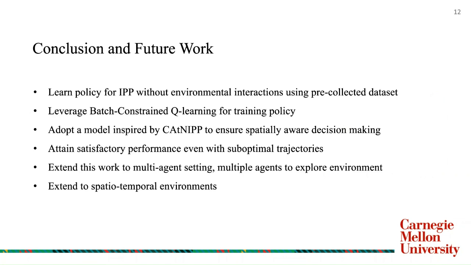In conclusion, we propose a method to learn a policy for informative path planning without environmental interactions. We use offline reinforcement learning, specifically batch constrained Q learning, for training our policy. We adopt an architecture inspired by CAtNIPP to ensure spatially aware decision making. We show that we are able to achieve satisfactory performance even when the policy is trained on suboptimal trajectories. Future work includes extending this to a multi-agent setting where multiple robots explore the environment. Also, this work can be extended to spatiotemporal environments.